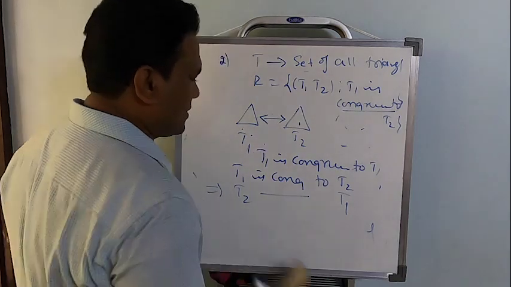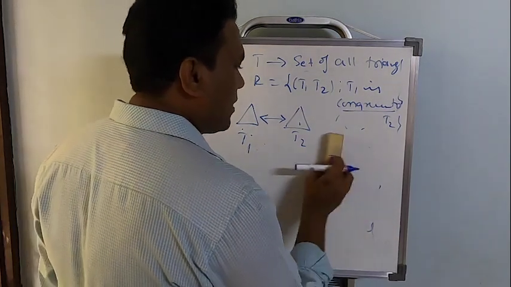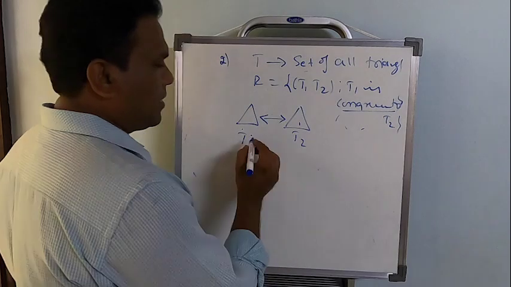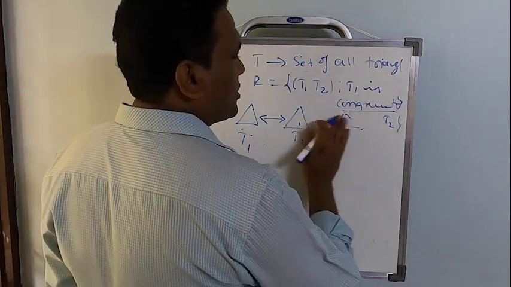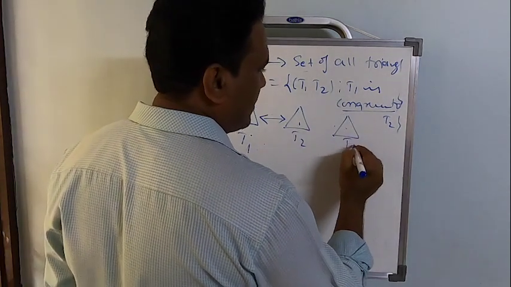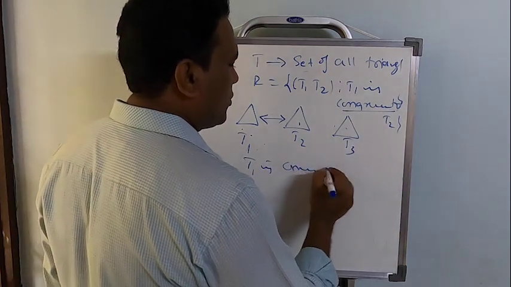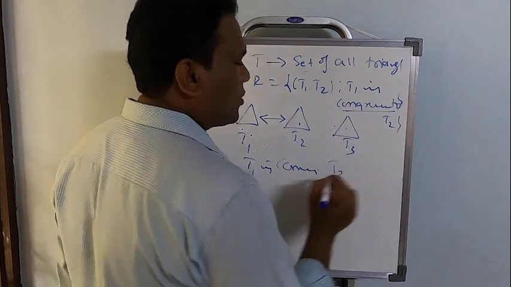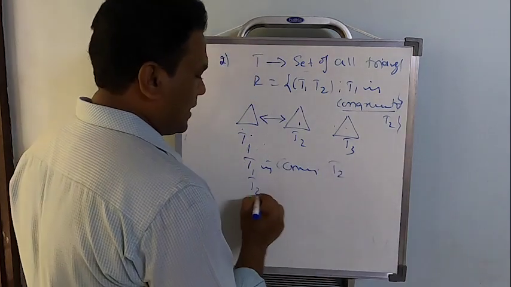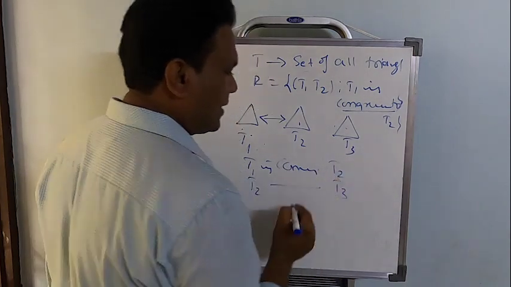Now, to go for transitive, I need three triangles. There's one more triangle, let me just take it, T3. T1 is congruent to T2, T2 is congruent to T3.